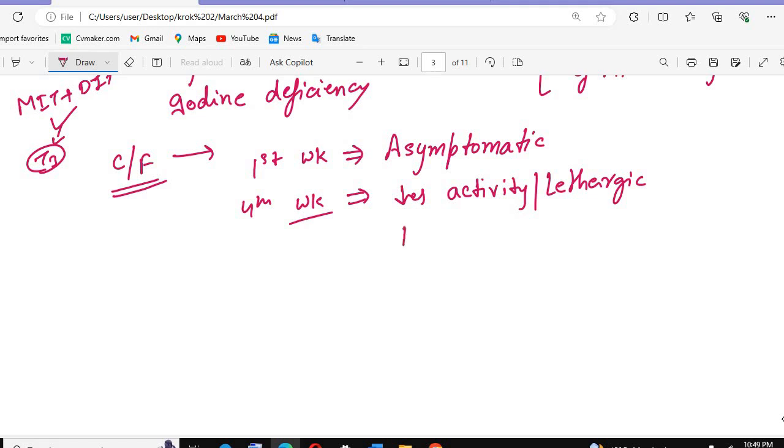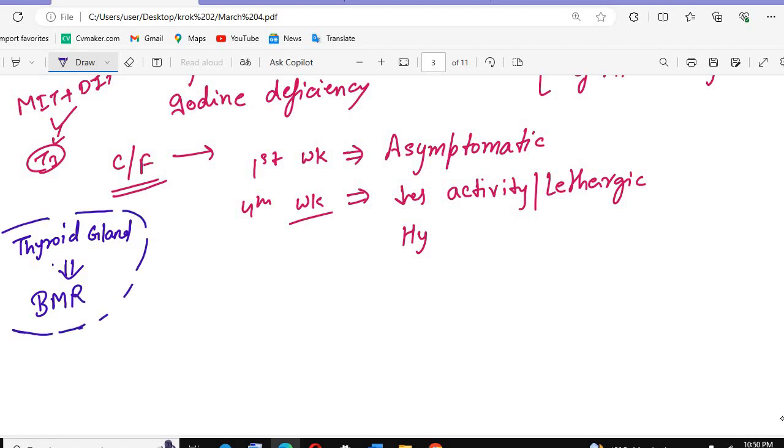Then there will be hypothermia. I hope every one of you already knows that the thyroid gland helps in maintaining the basal metabolic rate. Whenever we go to colder countries, the thyroid gland works to maintain the temperature. So if there is low thyroid, hypothermia will be there, and the person will feel cold.